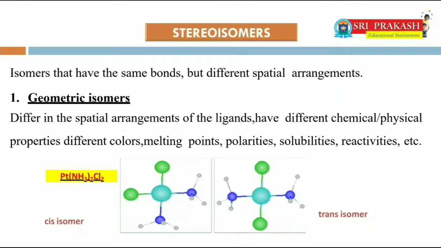Stereoisomers. Isomers that have the same bonds but different spatial arrangements are called stereoisomers, and the phenomenon is known as stereoisomerism. Stereoisomerism is of two types. First one, geometrical isomerism. Second one, optical isomerism.